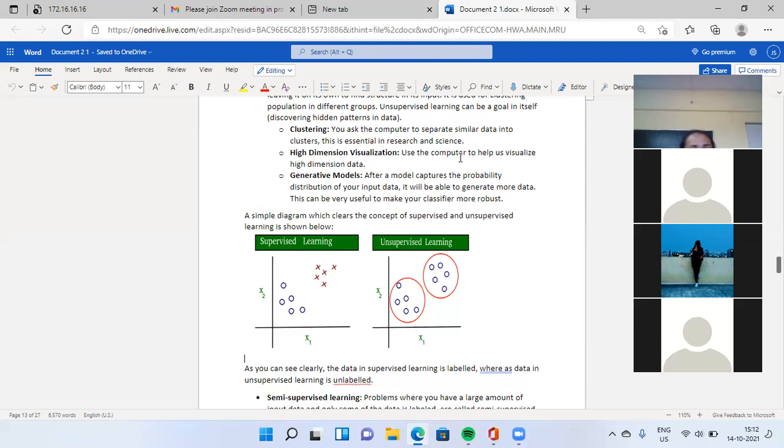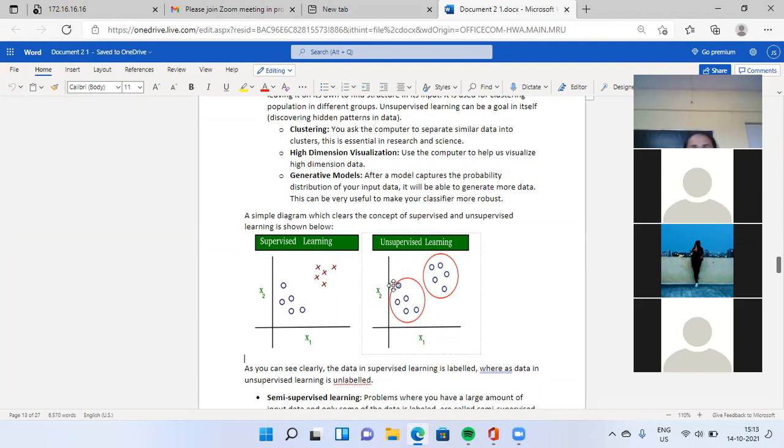This simple diagram clarifies the concept of supervised and unsupervised learning. This is supervised learning, this is unsupervised learning. Your data is labeled in supervised learning. In unsupervised learning, your data is not labeled, so you have to find out where to put this data.